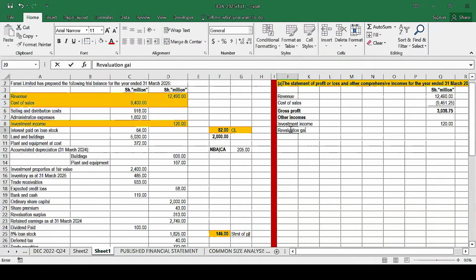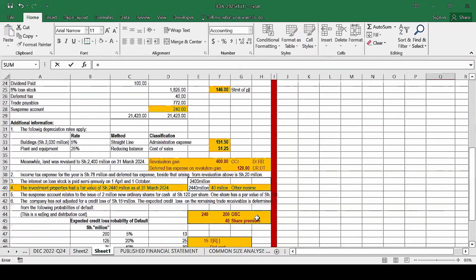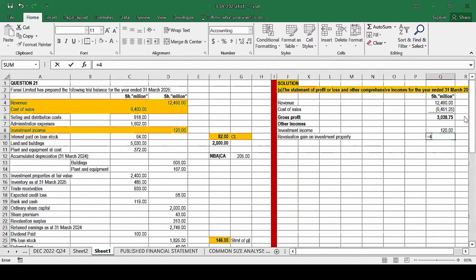The revaluation gain on what? On investment property. Remember, in this case, you have said any revaluation gain on PPE is part of the other comprehensive income. And I hope you remember this value is 40. Yes, we put it there. Do we have any other income? No. So I think what we need to do is proceed with the expenses.